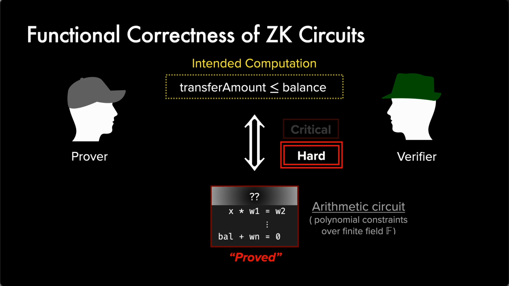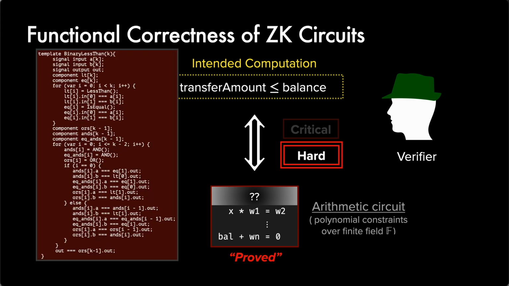Despite the critical importance of functional correctness of ZK circuits, ensuring it can be extremely hard because developers often need to express the intended computation in a low-level language in order to gain the maximum amount of performance. For example, for this simple integer comparison, this is how one would encode it in an arithmetic circuit using the Circom language, which is one of the most popular ZK programming languages.